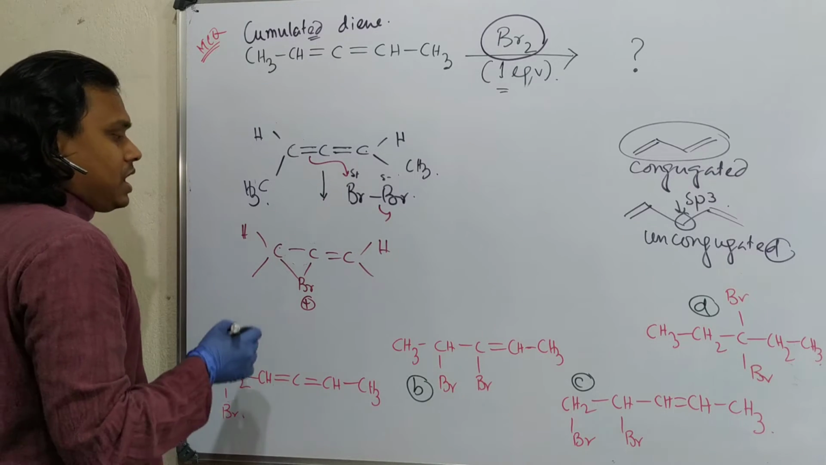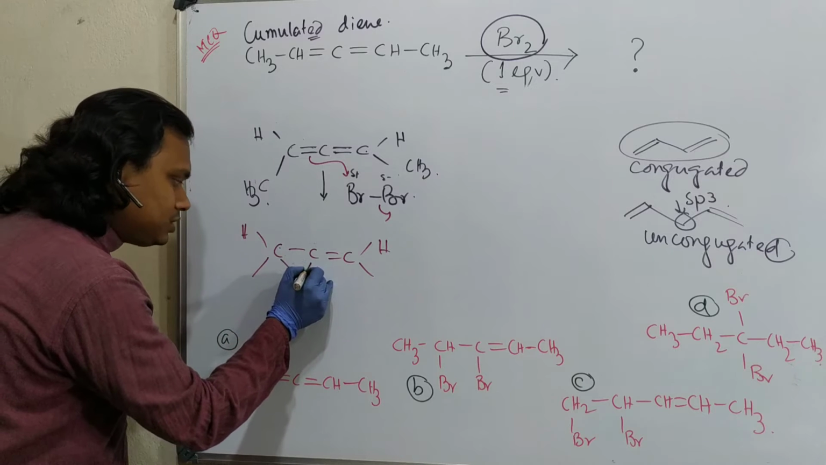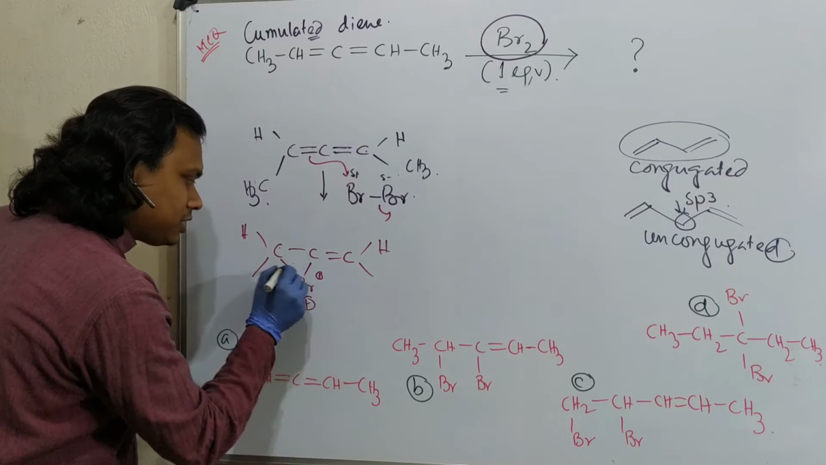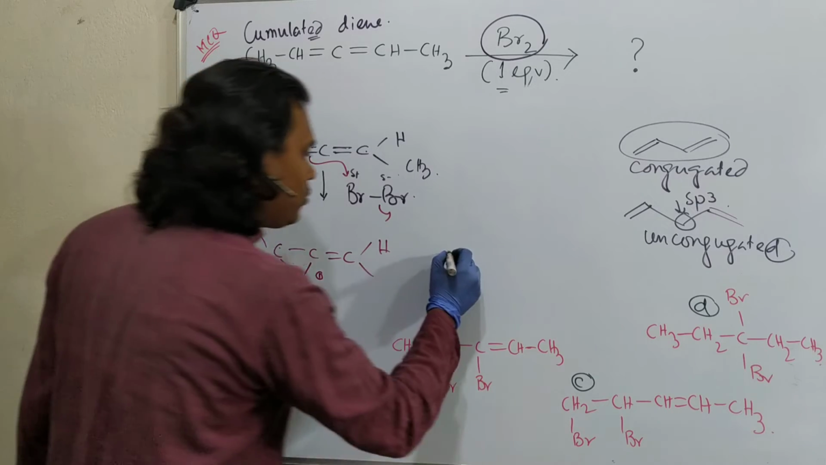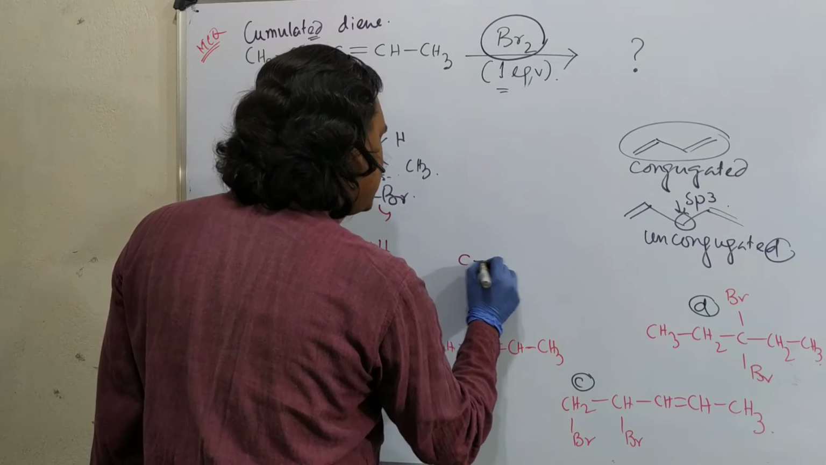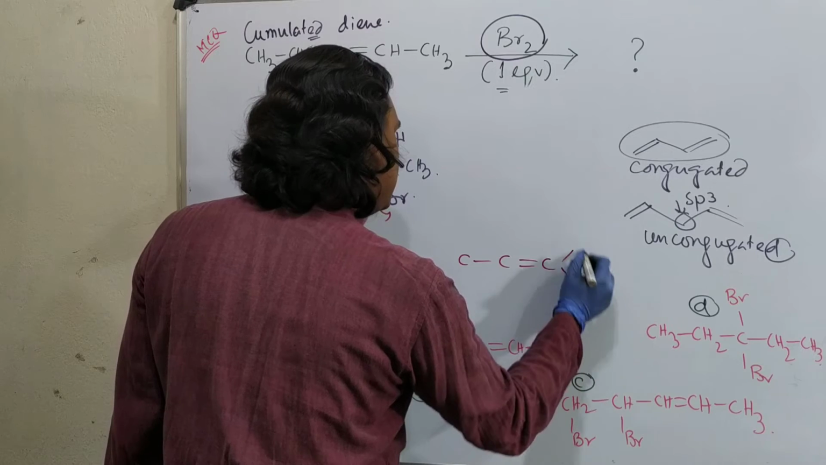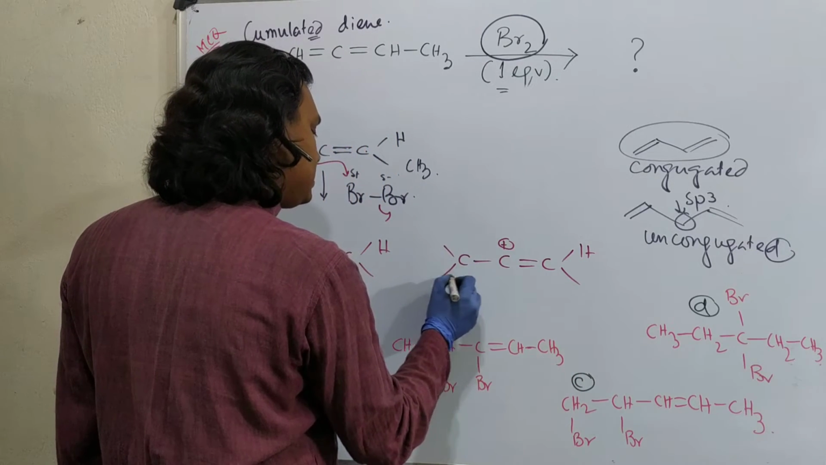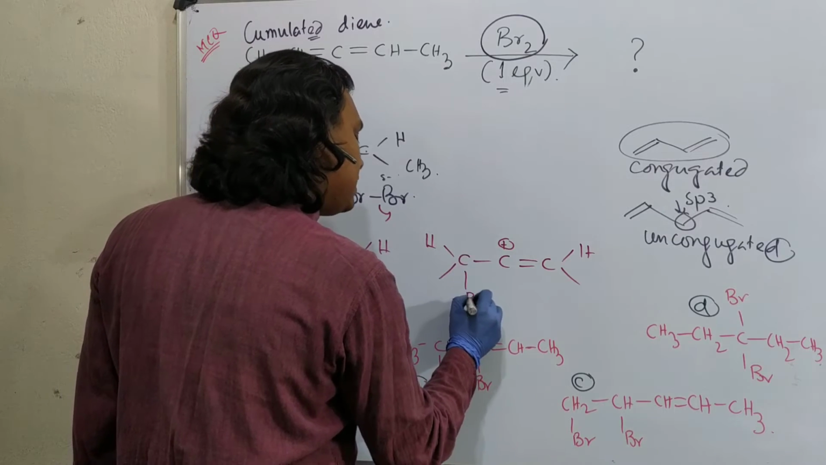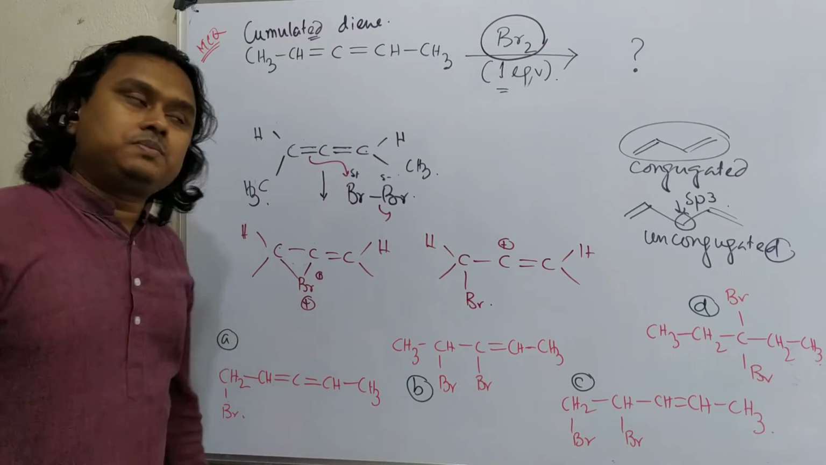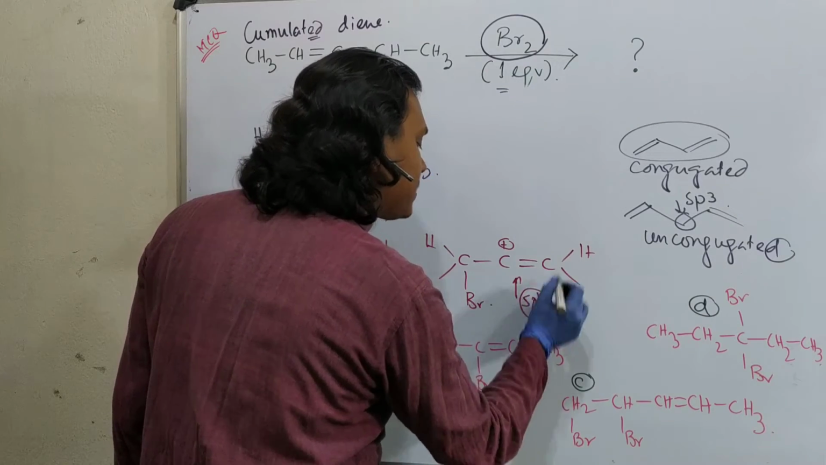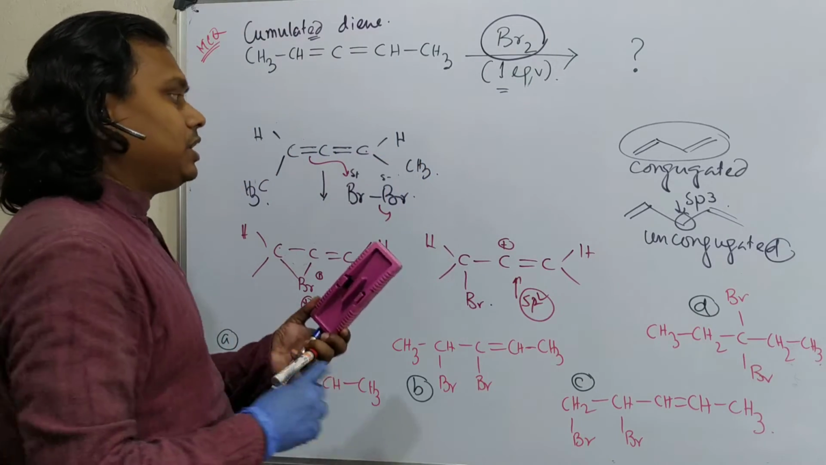Now question: which bond breaks, either this one or this one? So let's take option number 1, meaning if this bond breaks, what does it produce? It produces C double bond C, H. This positive charge will come here, and in this case Br. Now the positive charge is on an sp2 vinylic cation. Vinyl cation, is it stable? Obviously no.